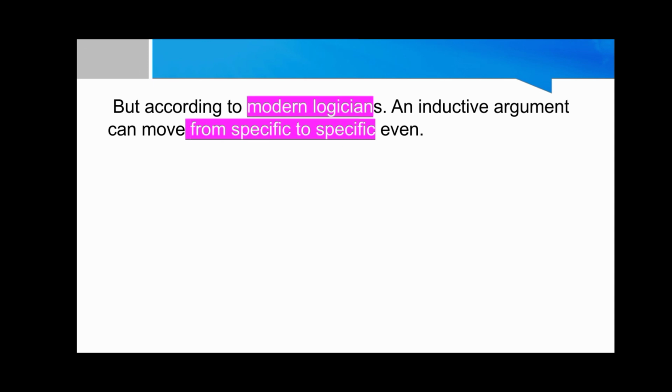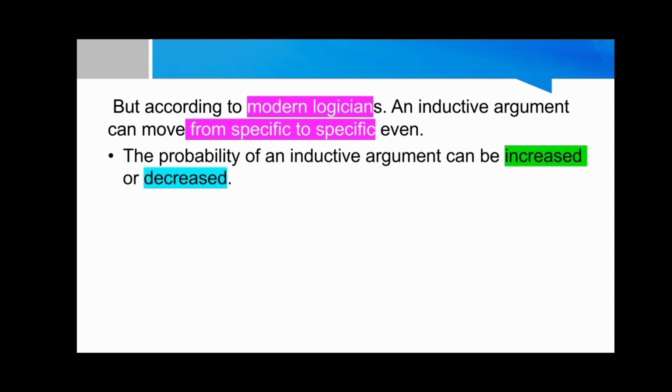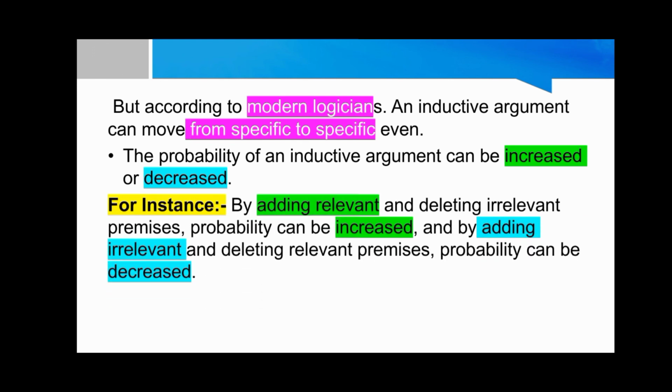But according to modern logicians, inductive arguments can move from specific to specific even. The probability of inductive arguments can be increased or decreased. For instance, by adding relevant and deleting irrelevant premises, probability can be increased, and by adding irrelevant and deleting relevant premises, probability can be decreased. So probability ranges from 1 up to 99%.